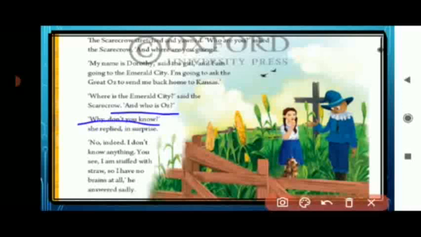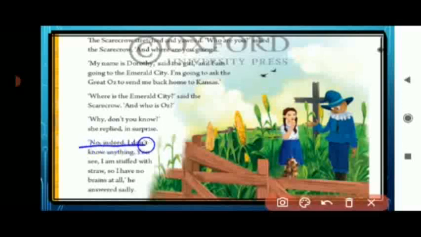"Why don't you know?" she replied in surprise. She said, "You don't know the Great Oz?" She was very surprised that the Scarecrow didn't know who the Great Oz is.